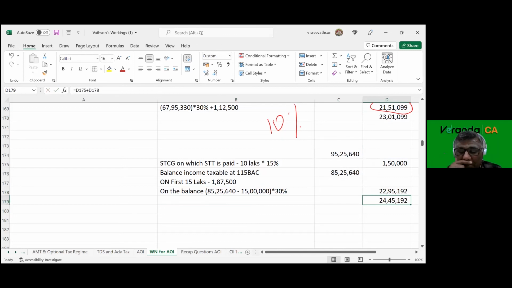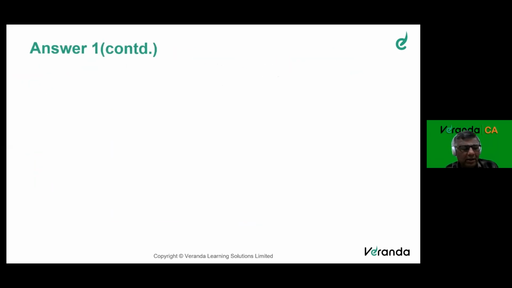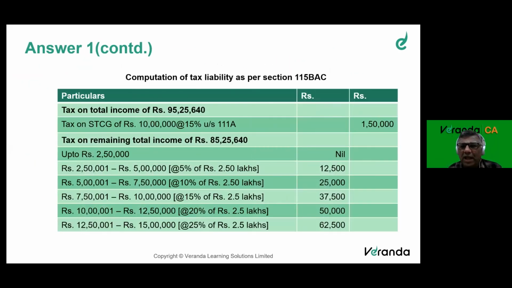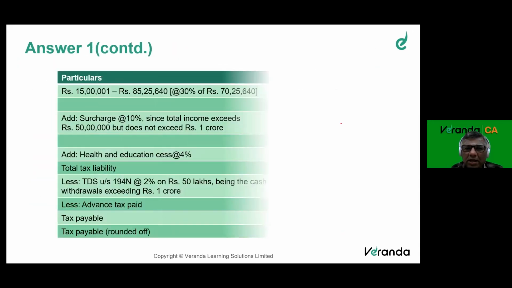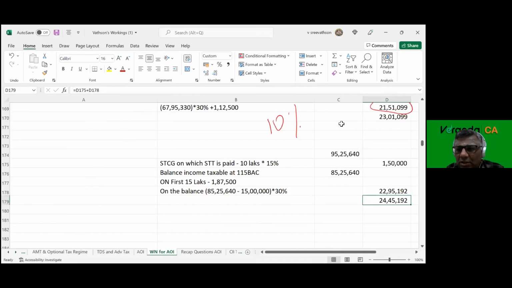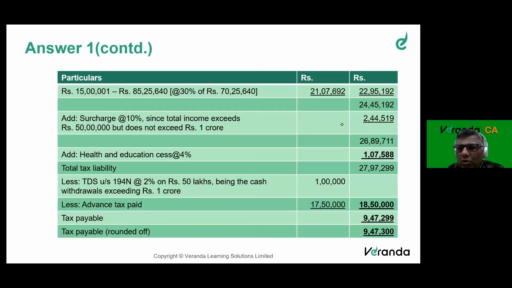So this seems to be better. Let us understand that. Now the law says computation of tax liability. This 150, this is 21,07,000. Look at this, 22,95,192. Here it is. So add 150, add surcharge, add HEC. Here tax payable is 9,47,300. Here tax payable is 9,47,300.